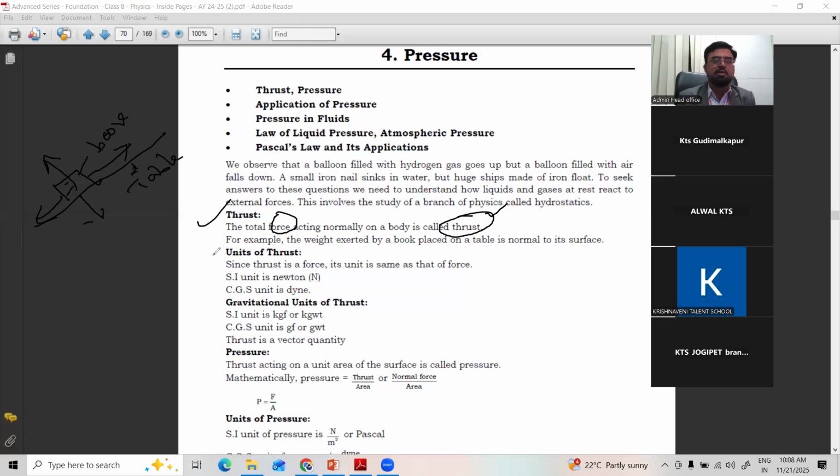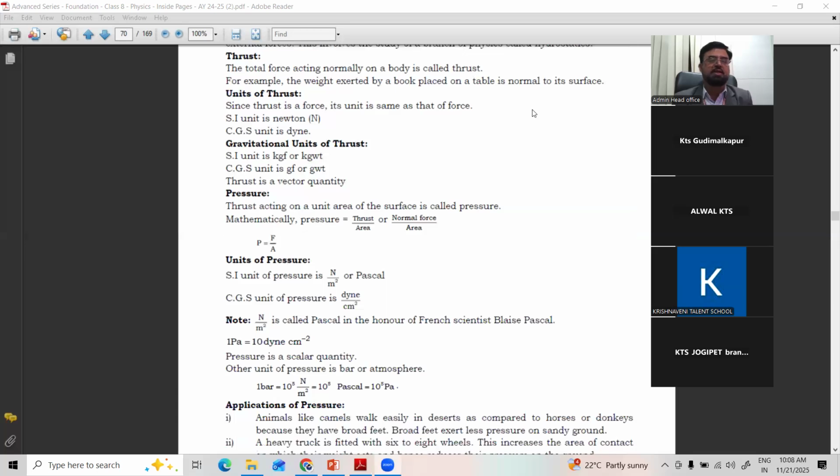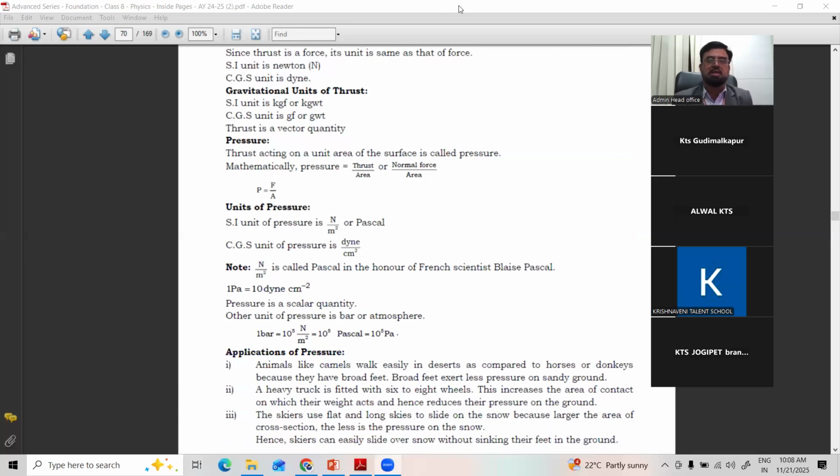When you see the units of thrust, since thrust is a force, its unit is the same as force, that is Newton or dyne. Newton in the SI system, dyne in the CGS system. Clear? This is about what thrust is. Thrust is nothing but the total force acting on a body. So it is nothing but force only. The total forces acting on a body is called thrust.